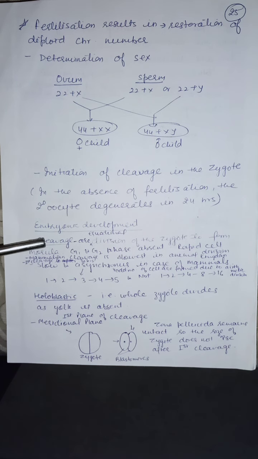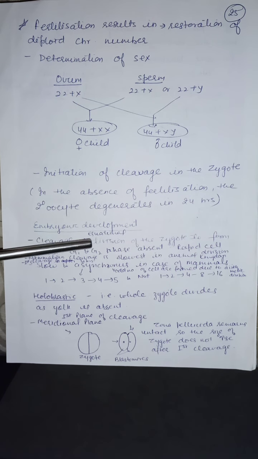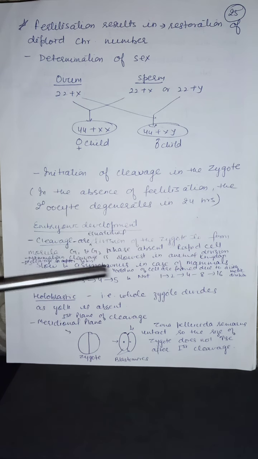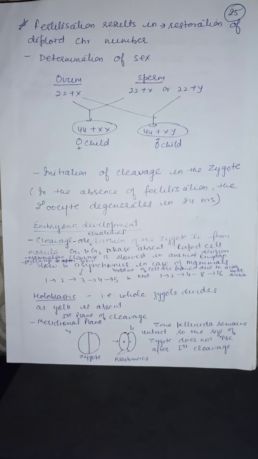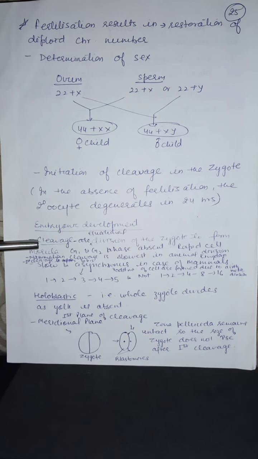So the zygote will undergo cleavage, that is, equational division of the zygote, to form the morula. In humans and other mammals, the zygote divides to form new cells, and up to the 16 cell stage the structure is called morula. It is called morula because it looks like a mulberry. G1 and G2, the growth phases, are absent. Rapid cell division will occur.